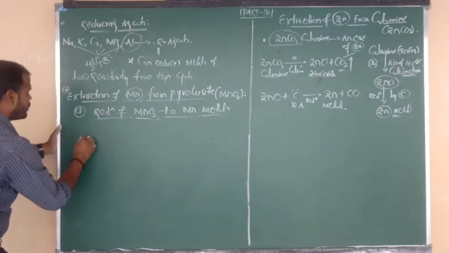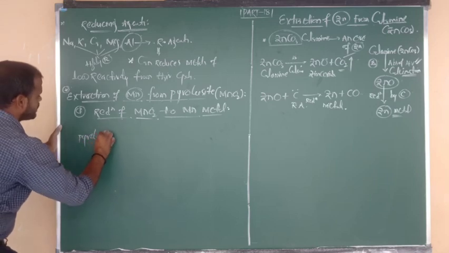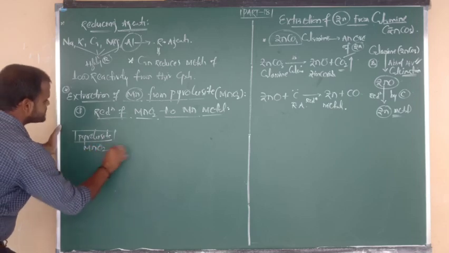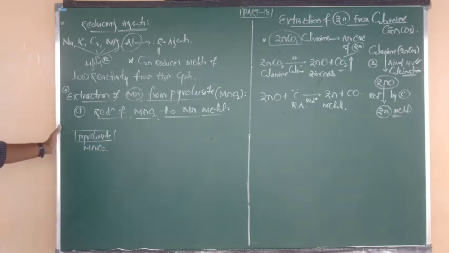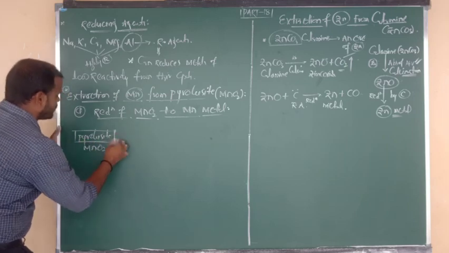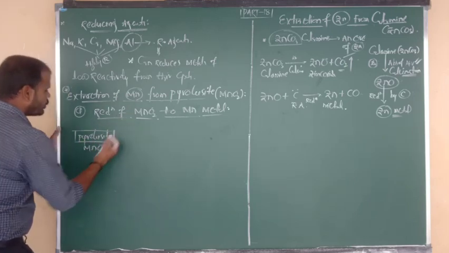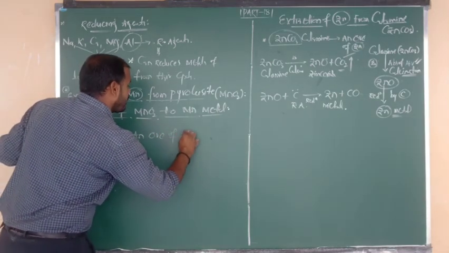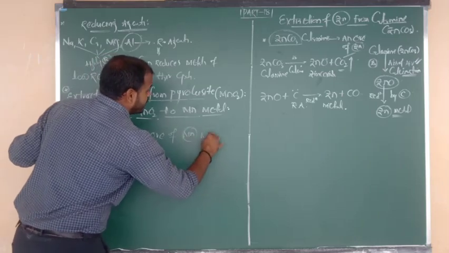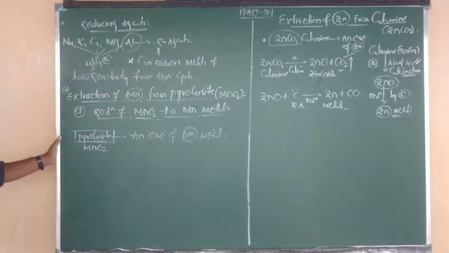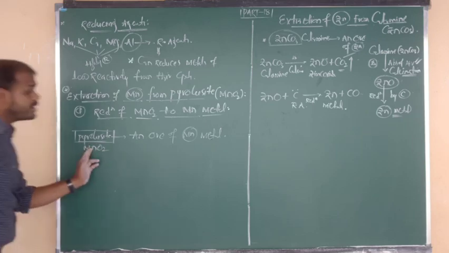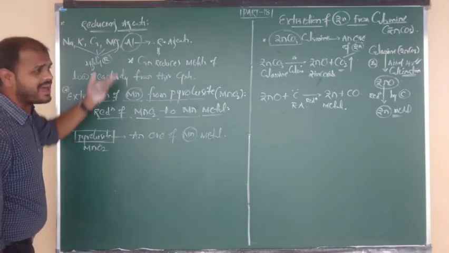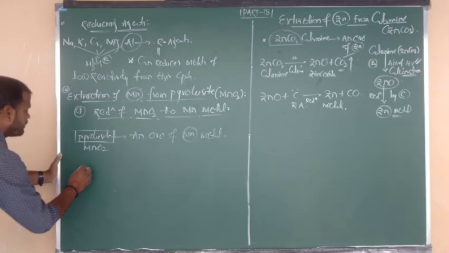What is the formula of pyrolusite? Remember once more: the pyrolusite formula is MnO2. Pyrolusite, MnO2, is an ore of Mn metal, that is, manganese metal. From this ore, we are going to extract the manganese metal by using a reducing agent. What is the reducing agent? Aluminium. So directly I am going to show the reaction.